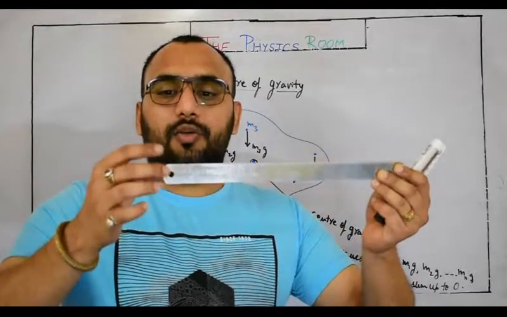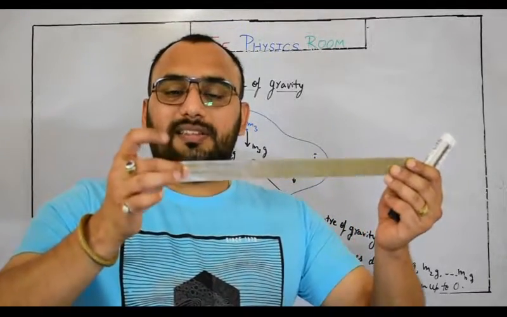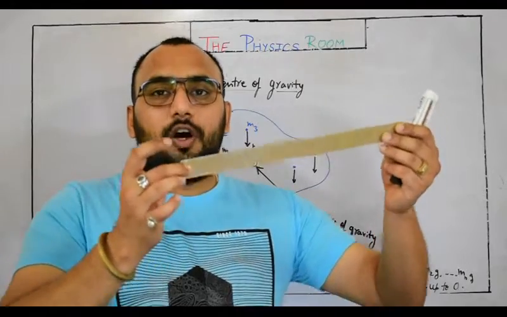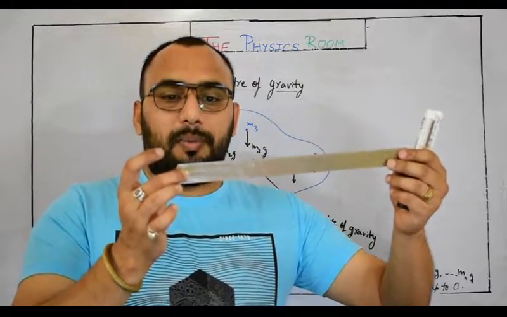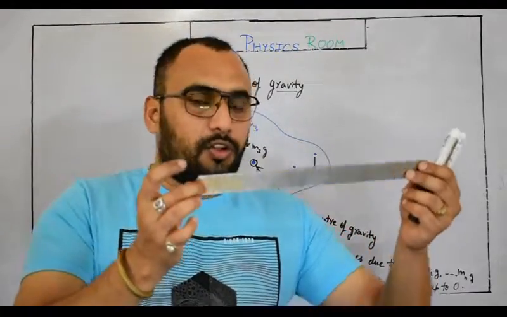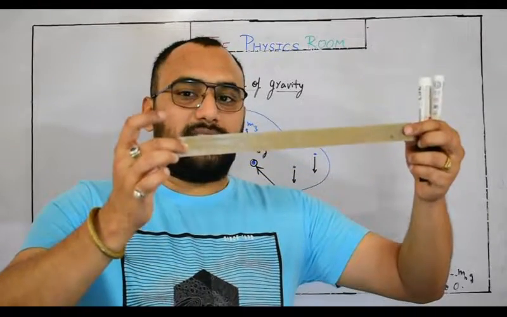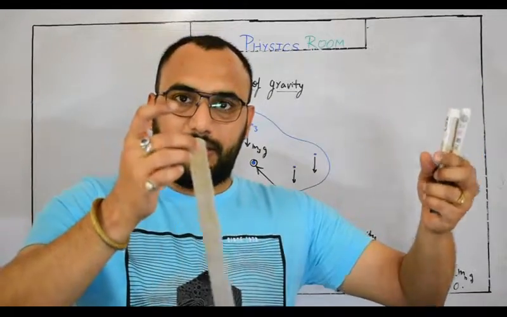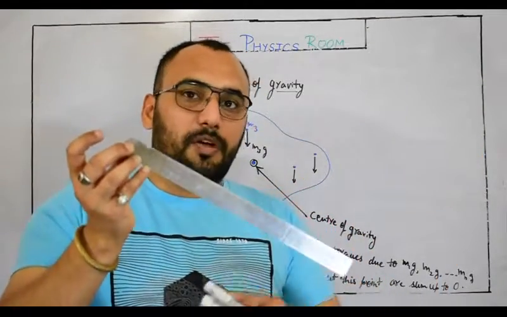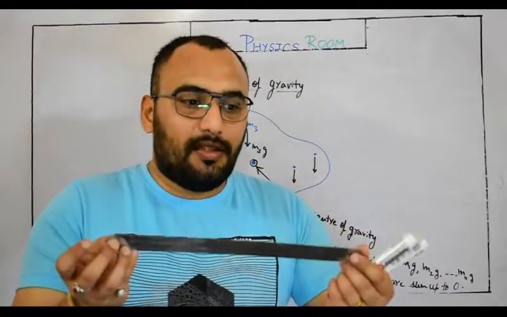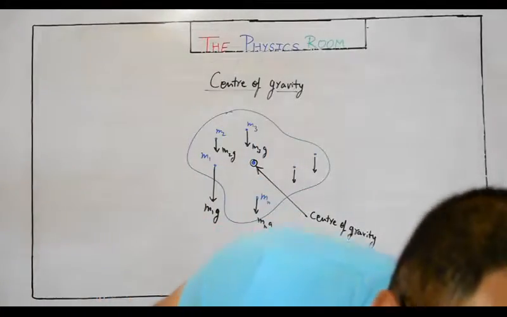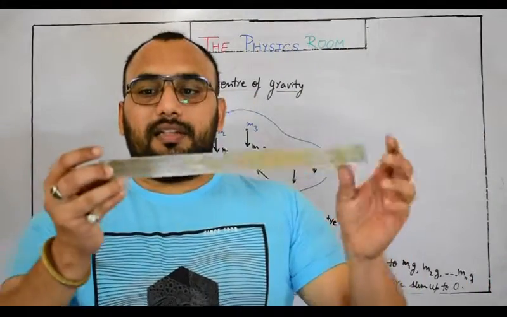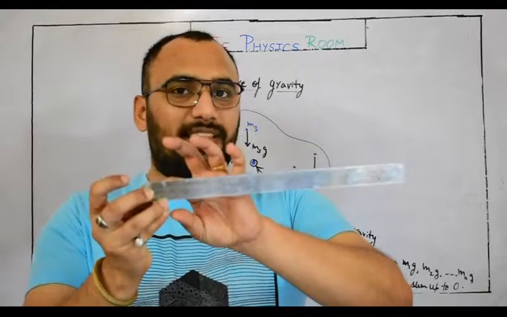If I imagine that this is the point about which the total torque is 0, it would be wrong, because as soon as I leave the scale from the other end, it will move downward. It means the torques are not balanced here, so this is not the center of gravity.